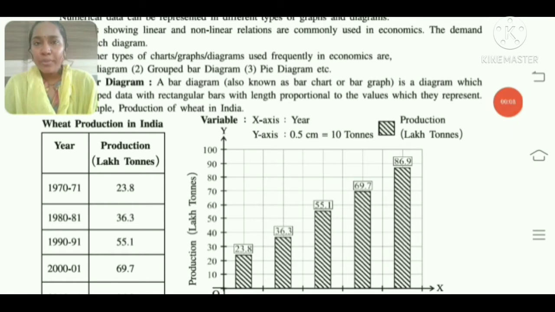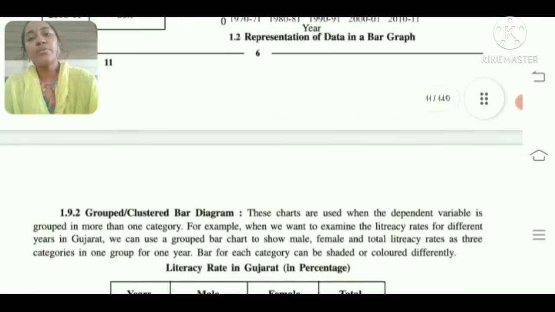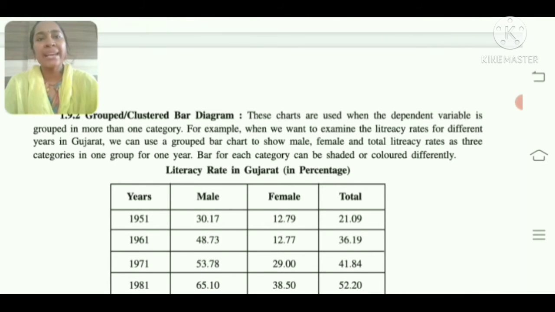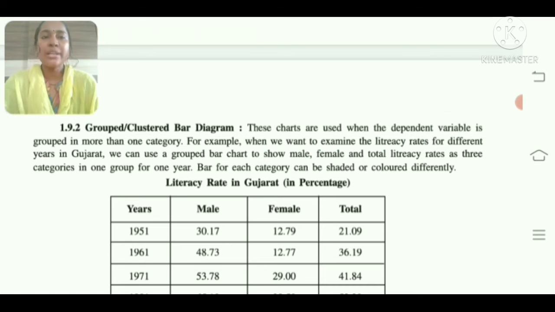So students, I hope that you have all understood the portion of drawing the bar diagram very well. We saw in a lot of detail how a bar diagram is drawn. So now let us move on with the grouped or cluster bar diagram. I am going to read it out, listen carefully. These charts are used when the dependent variable is grouped in more than one category. For example, we want to examine the literacy rate of different years in Gujarat. We can use a grouped bar chart to show female, male and total literacy rate as three categories in one group of year. Bar for each category can be shaded or colored differently.